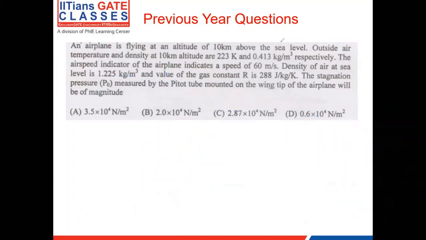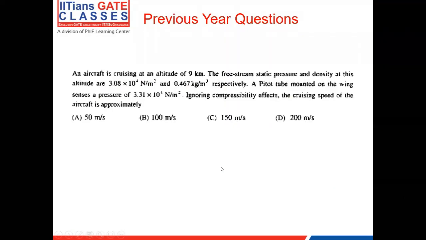So moving on to the next question. Here we have a pretty similar question. An aircraft is cruising at 9 kilometer altitude.